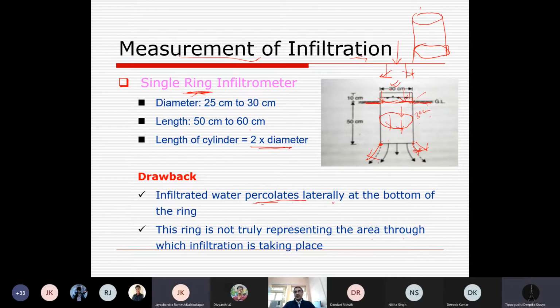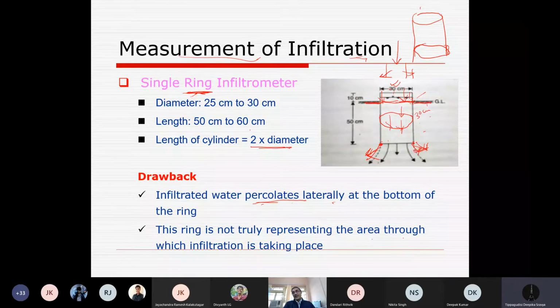What may be the error percentage? It depends on the soil, because soil texture and structure, if we consider only two, will allow more entry of water and at the same time more loss of water laterally from the bottom of this cylinder.